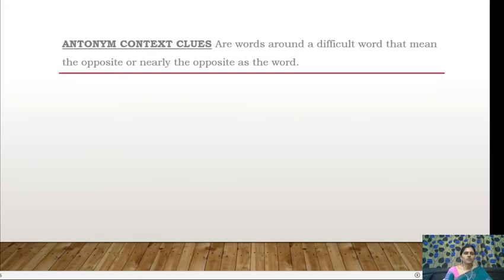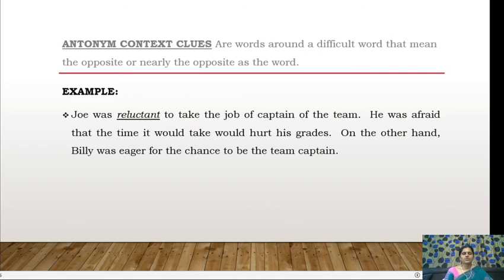Antonym contextual clues. So it's not only the similar words, but an opposite word also sometimes gives you a clue to guess the meaning of that word in a context. So for example, Joe was reluctant to take the job of captain of the team. He was afraid that the time it would take would hurt his grades. On the other hand, Bill was eager for the chance to be the team captain.